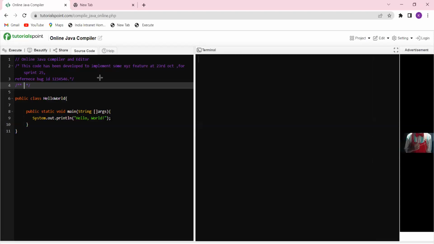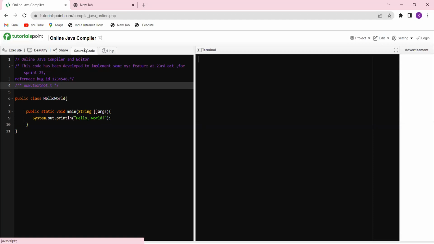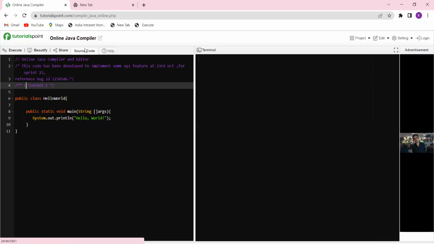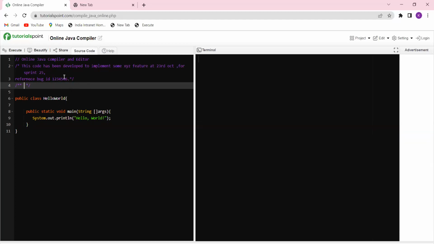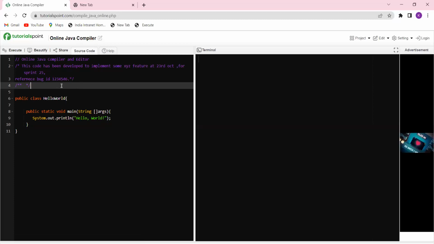I have to give the documentation link here, for example, some location like C:/ new folder slash something. If I want to give any documentation link here, then I should place it in this slash double star and the documentation, and then close it with star and slash. This is the way the documentation section will work, and we have to use it in this way.